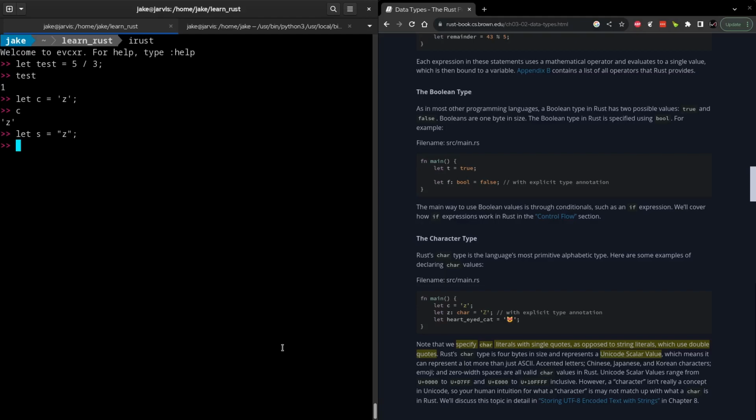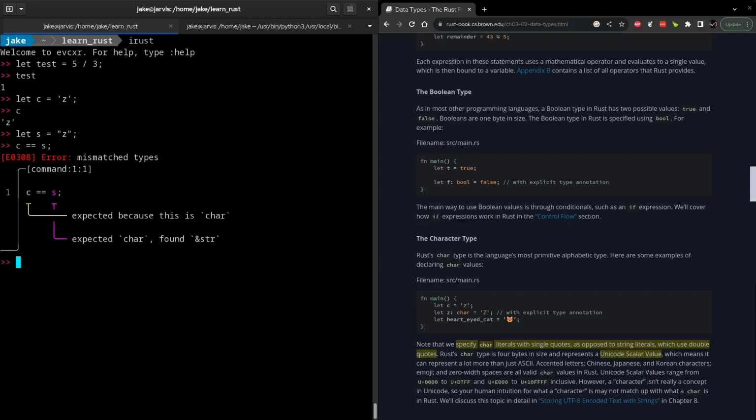Now both are z. However, if we were to check that c is equal to s, we get a complaint about the mismatched types. We see that c is a character and that s is a string. So while you may be able to choose between the two in the language that you're coming from, like us in Python, it's not the case in Rust. Single quotes for characters, double quotes for strings.